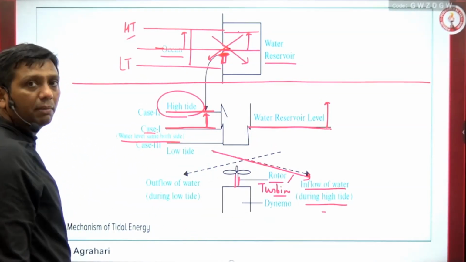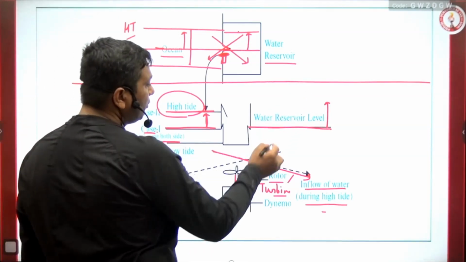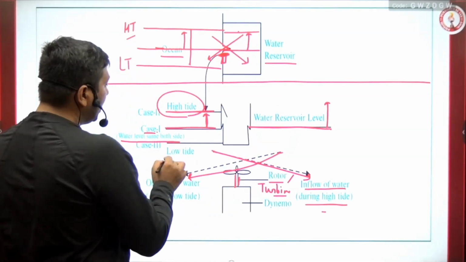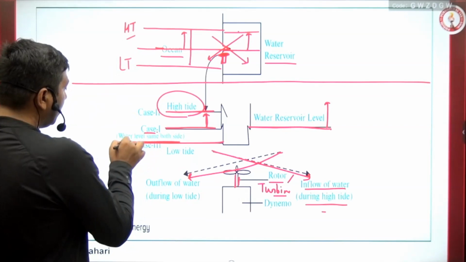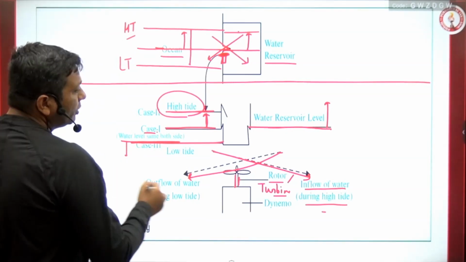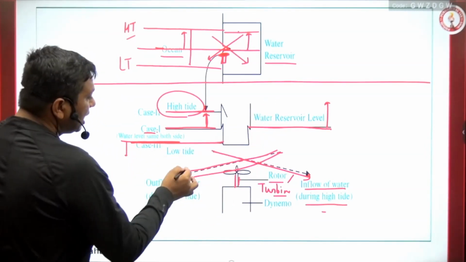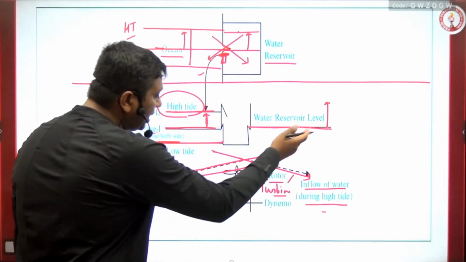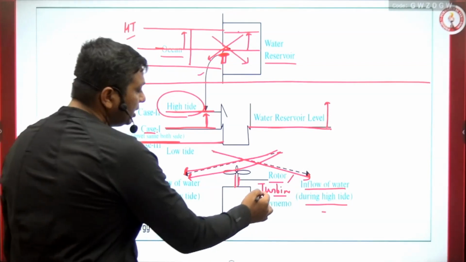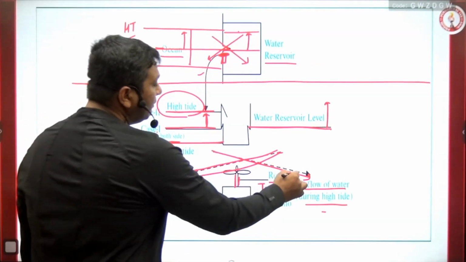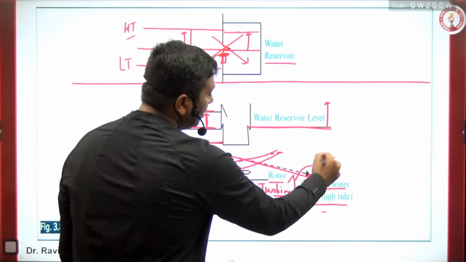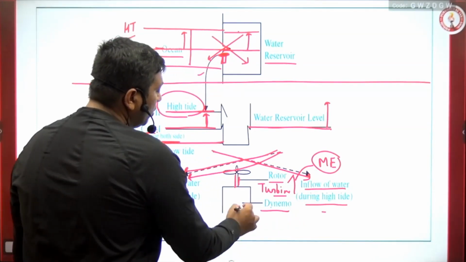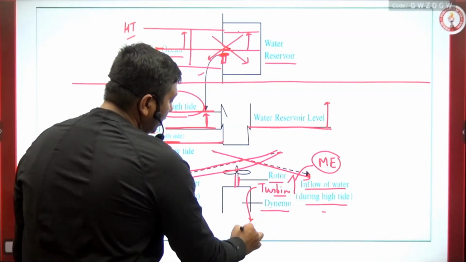But what happened after some time, guys? After the water upliftment, in the case of low tide, whenever the water level is coming down, the water uplifted in the reservoir starts to move out, as I told you here. In the time of incoming and outgoing movement of water, the turbine or rotor here will move, and when it moves it produces mechanical energy. The lower side has a dynamo, and the dynamo converts the mechanical energy into electricity.